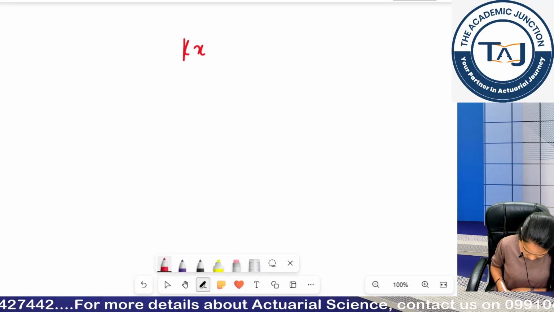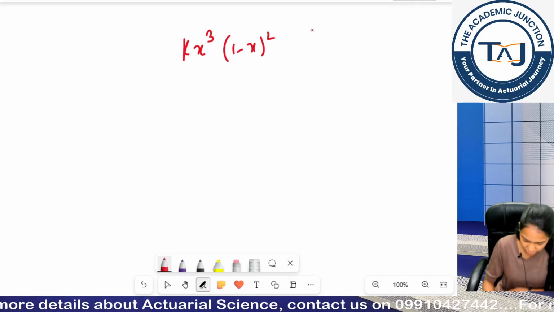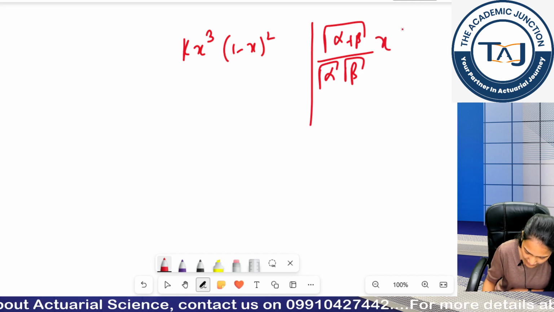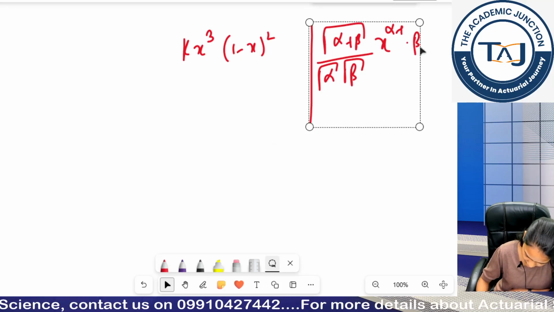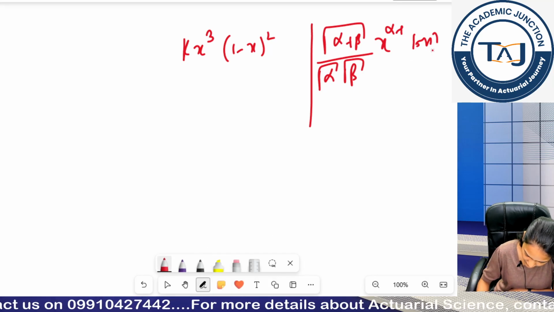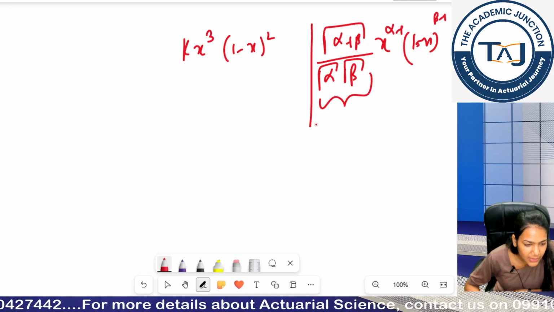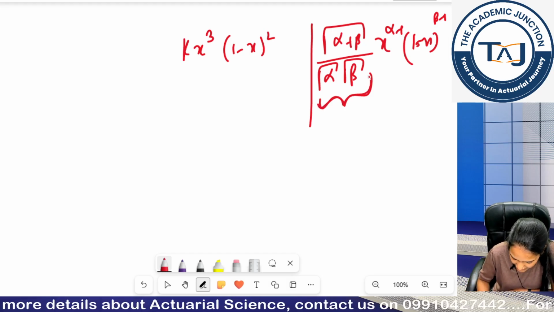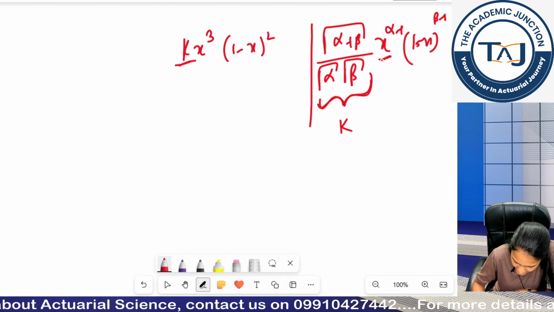It was kx cube, yes, kx cube (1 minus x square). What was my beta distribution's PDF? It was gamma(alpha plus beta) by gamma alpha gamma beta, x to the power alpha minus 1, (1 minus x) to the power beta minus 1. Now I can compare. This is a constant term because it does not involve my variable, that is x. So this is my constant and my k is also a constant, so I can compare it as k. This is my x term.